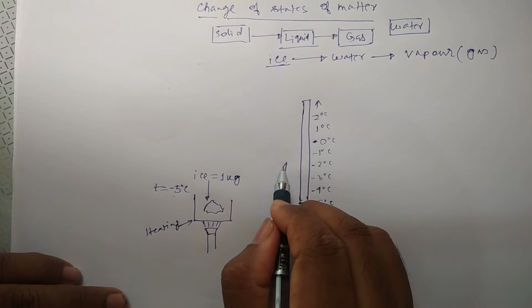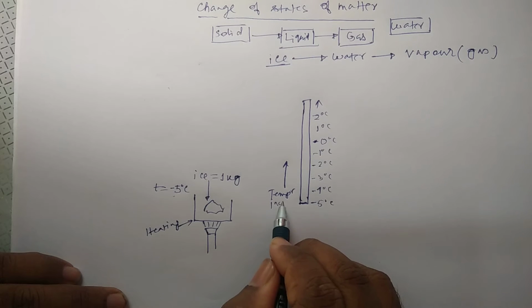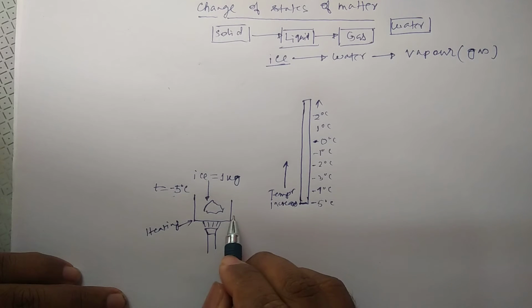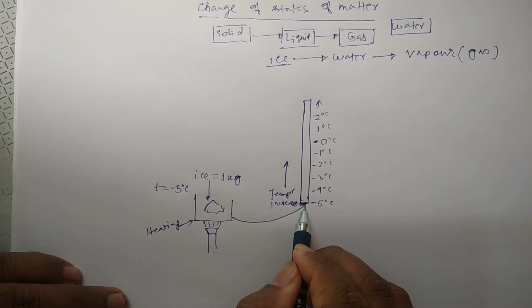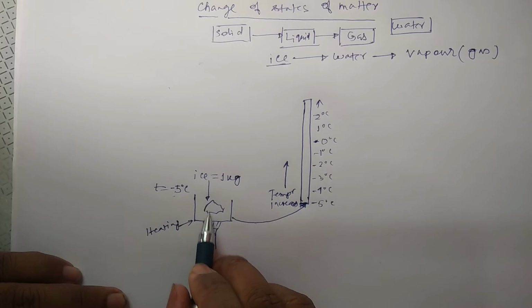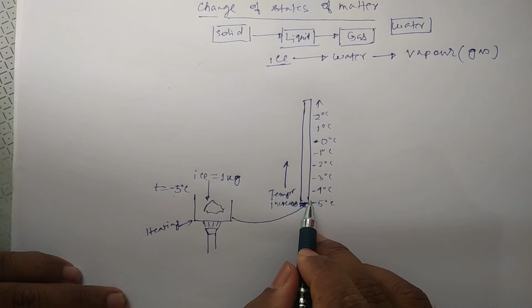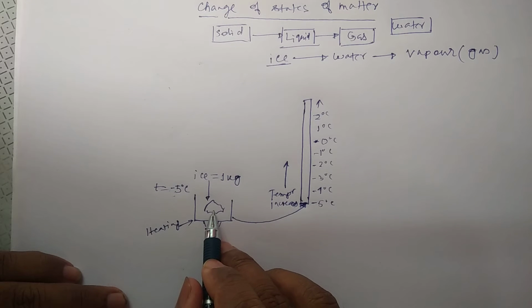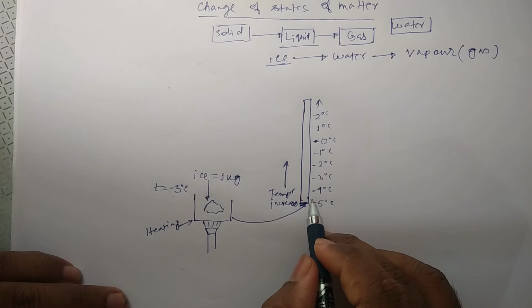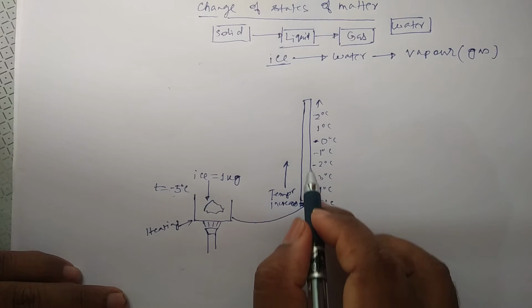So in this direction temperature increases. Okay, now this condition corresponds to this point -5 degrees centigrade, where heating has just started and temperature will start to increase. Heat will continuously be supplied, and we observe the temperature will rise.